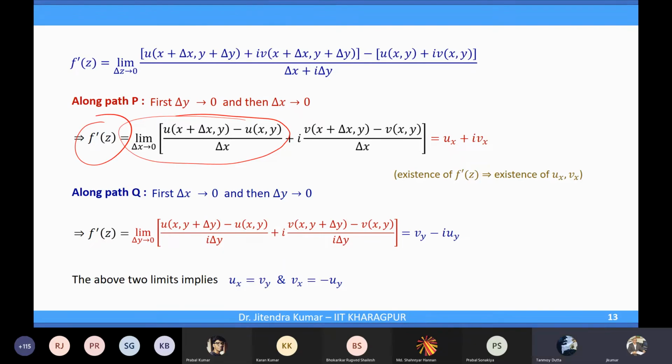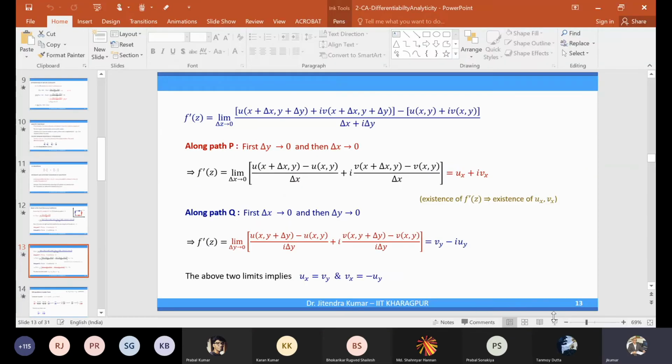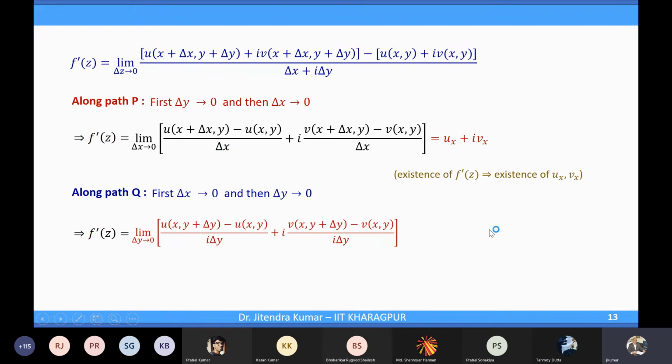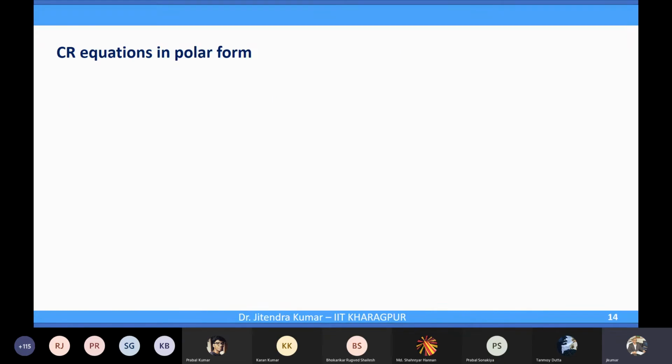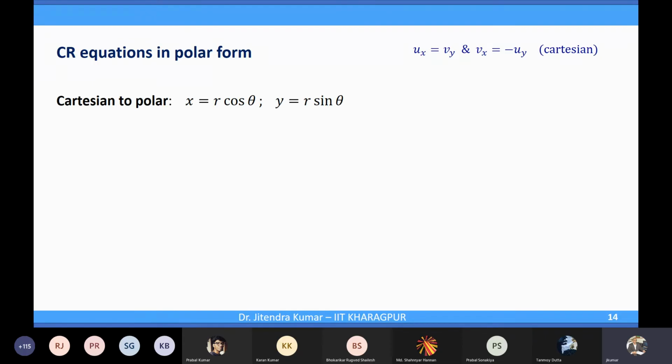So there will be no cancellation or something, because you have a real part and a complex part. So it is a complete proof. It's not just a sketch, because we have not made many assumptions here to prove this. This necessary part is clear, but sufficient we will not touch here, because that is too involved. So just a quick overview that these CR equations in polar form are also useful, because sometimes the function is given in polar form. So instead of converting everything to the Cartesian one, we can also try with the polar form itself.